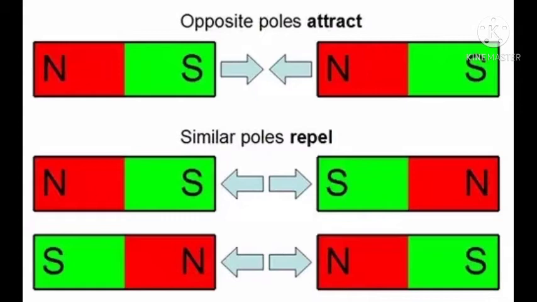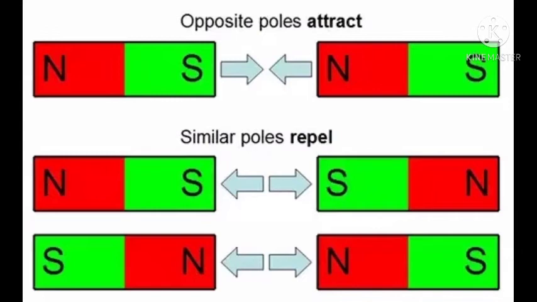In the second case, when the south pole of one magnet and the south pole of another magnet are brought near each other, you will observe that repulsion takes place. There will be no attractive force, there will be repulsion. South and south are like poles, so like poles repel each other.